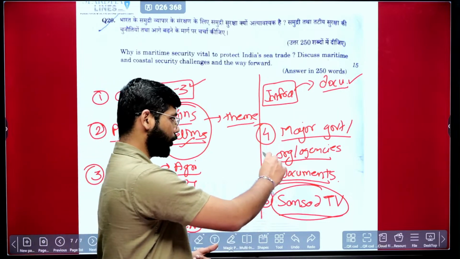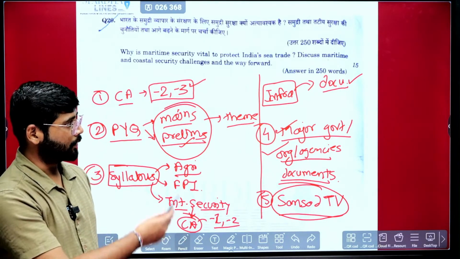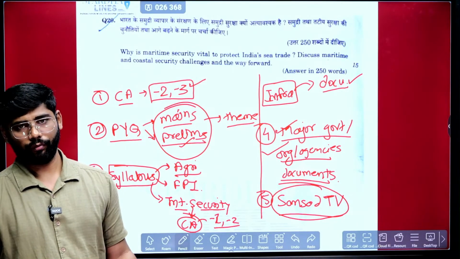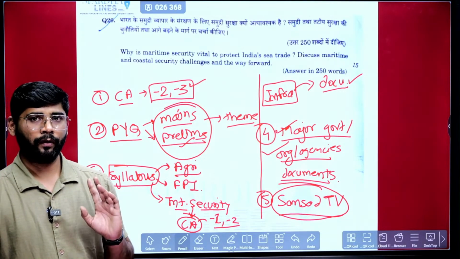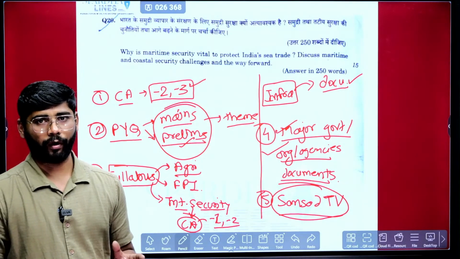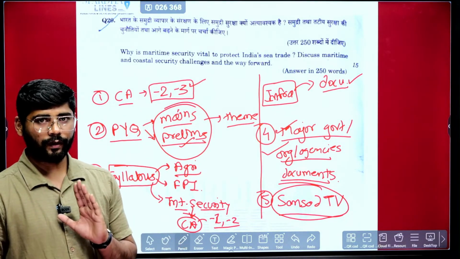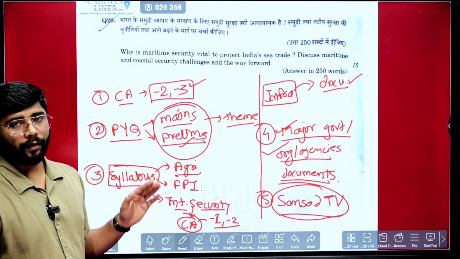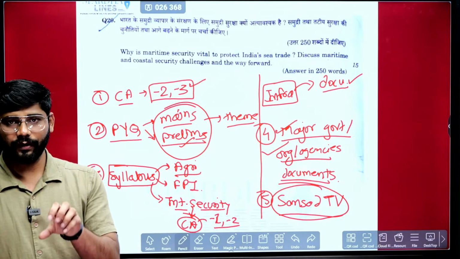Apart from this, these documents are there. Here also you will get a lot of value addition, and also NITI Aayog India@75. This is a very nice document for the agriculture related part, infrastructure related part, and also investment models. So if you cover all these aspects, GS3 can become predictable. You just need to understand the pattern, and keep an eye on what has happened in the last 2-3 years and what the current developments are.